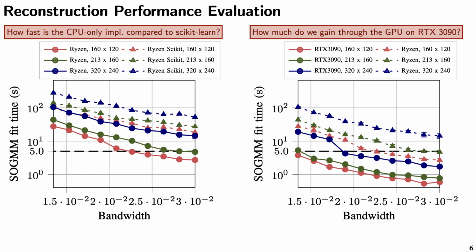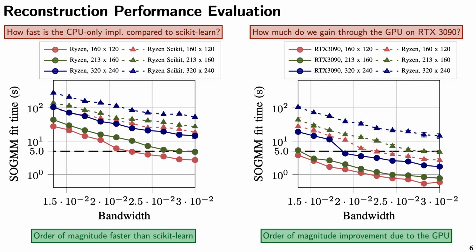First question that we can ask is if we implement naively using scikit-learn, how is the proposed open source framework going to be better? It is about an order of magnitude faster. How much do we gain actually when we use the GPU? Is again an order of magnitude faster. So between a scikit implementation and the GPU optimized implementation, there is two orders of magnitude difference.